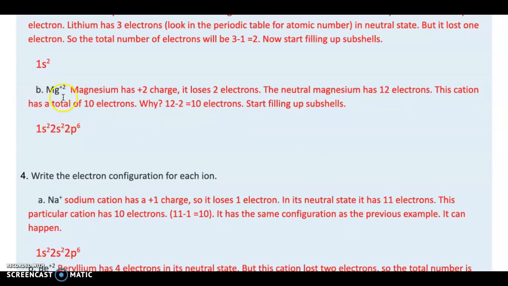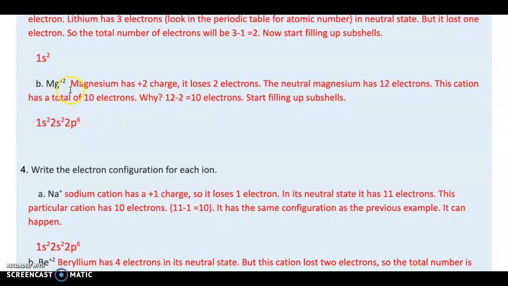Okay, next one is magnesium. This example of magnesium has a positive charge 2, right? It lost 2 electrons. That's why it has a positive charge. Magnesium has an atomic number of 12, so it has 12 electrons. From your total number of electrons, you have to deduct the 2 electrons that it lost. So this magnesium will have only 10 electrons.